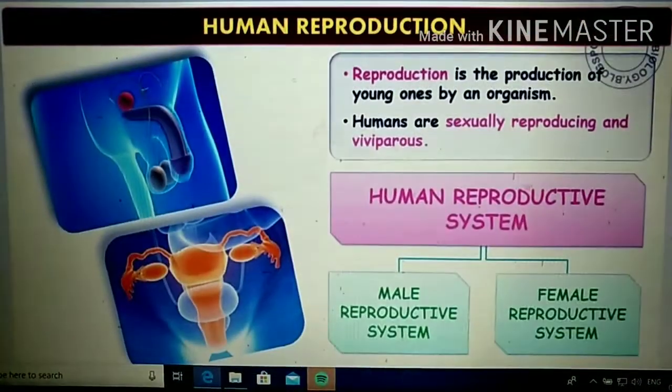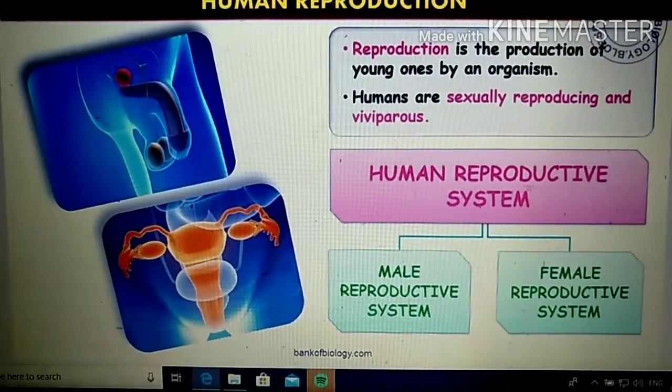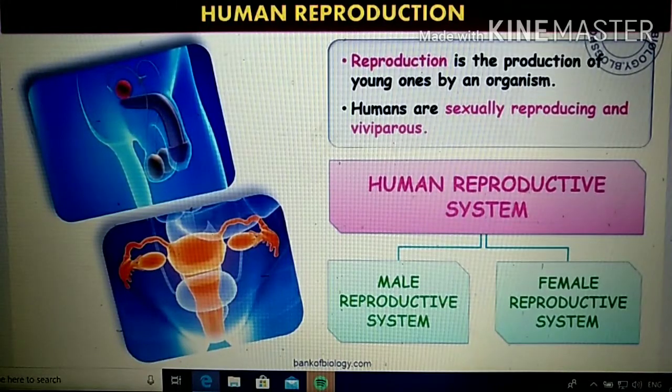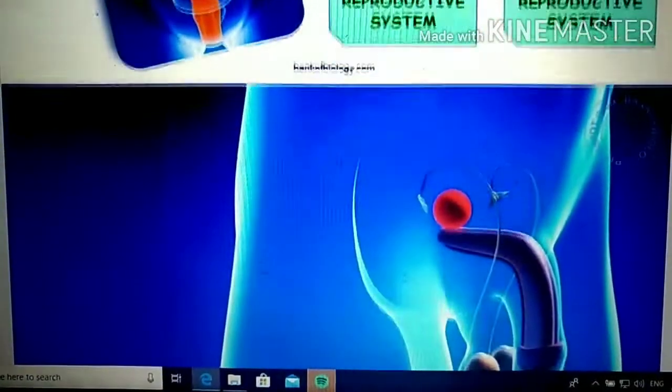We have already discussed reproduction is the production of young ones by an organism of their own kind, right? And here we know that human beings are exclusively sexually reproducing organisms, and they are viviparous also. That means they give birth to their young ones and feed their young ones, right? So in sexual reproduction, obviously there will be a male organism and a female organism. So first we have to understand the male reproductive system in detail and the female reproductive system in detail, then only can we understand the procedures of gamete production and all other procedures continuously, right? So first we will discuss the male reproductive system.